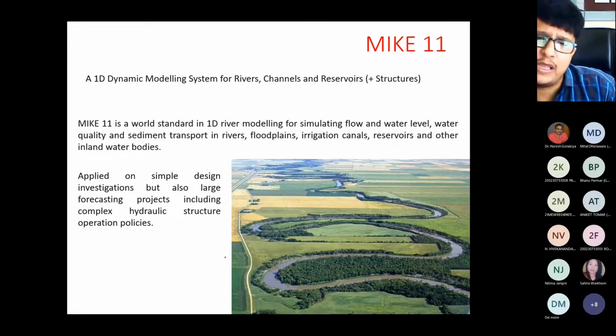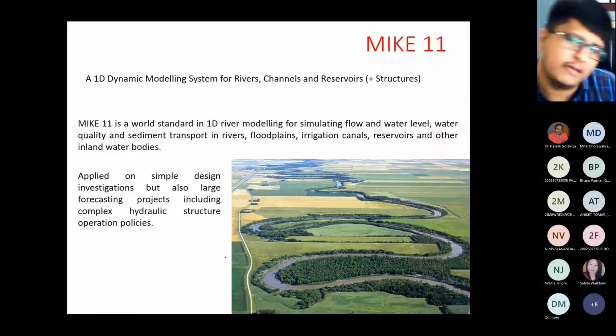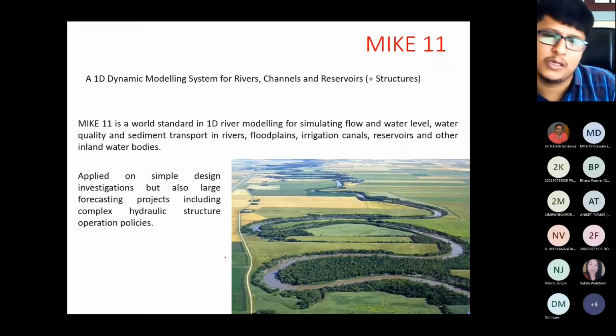And this is also very easy software. If you are aware of HEC-RAS, then it is very easy. And this is also used for floodplain mapping, 1D river modeling, sediment transport, and water quality. Whatever features are given by HEC-RAS, the same features are offered by MIKE 11. But in this, the only drawback is that it is not open source software.